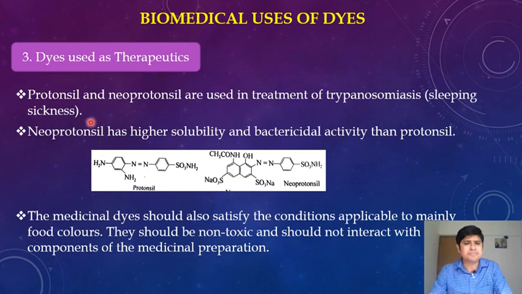Next dyes are protonsil and neoprotonsil, which are used in the treatment of sleeping sickness. These protonsil and neoprotonsil dyes are used in the treatment of trypanosomiasis, that is sleeping sickness.